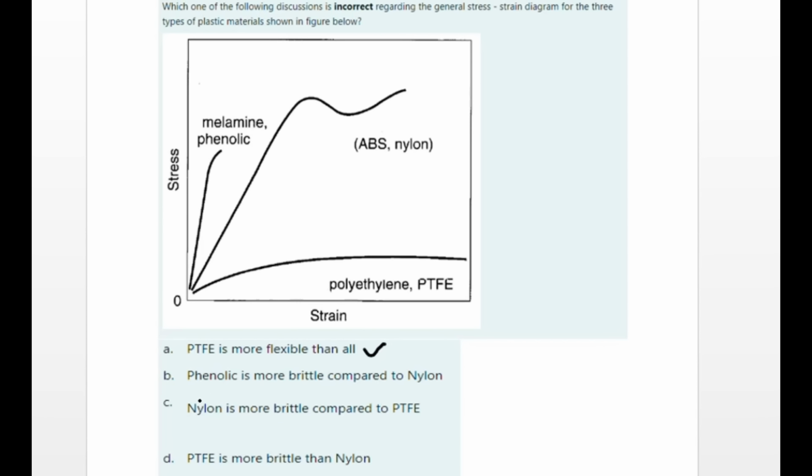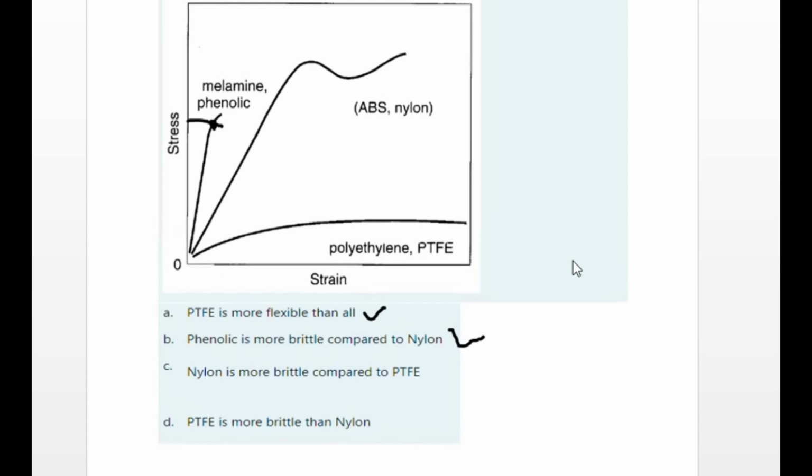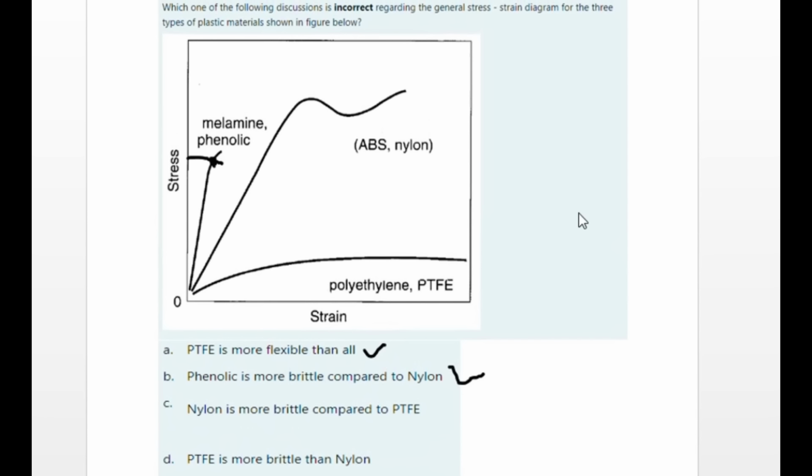The next one is, phenolic is more brittle compared to nylon. When we compare phenolic and nylon, phenolic is more brittle. This is also true, because of the maximum stress that the material phenolic can withstand. Phenolic is more brittle compared to nylon. This is correct because the point at which phenolic starts permanent deformation is here, whereas